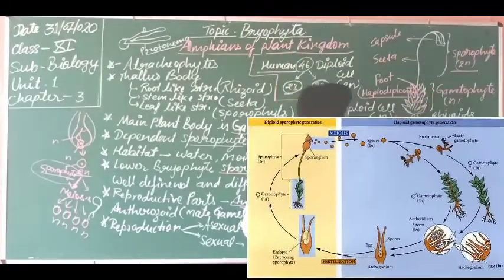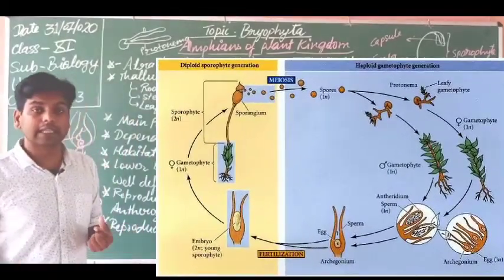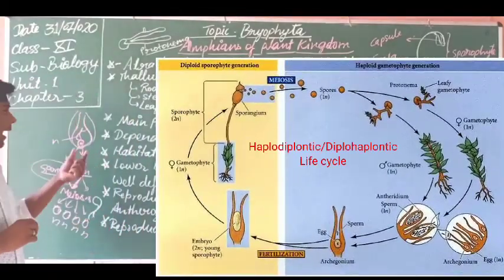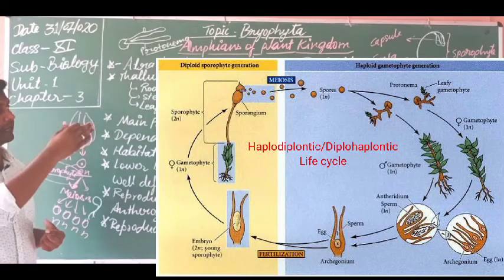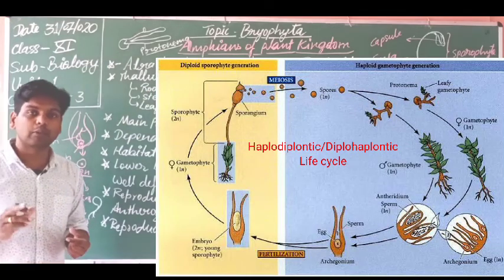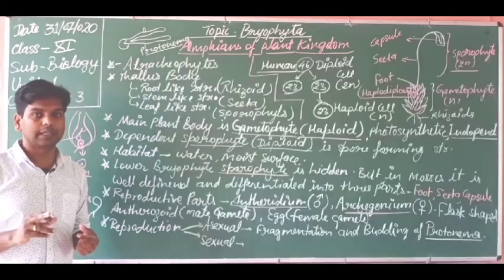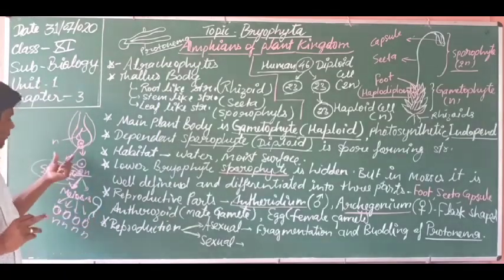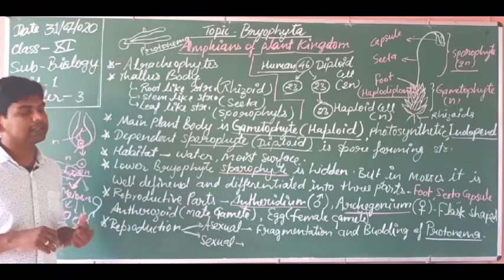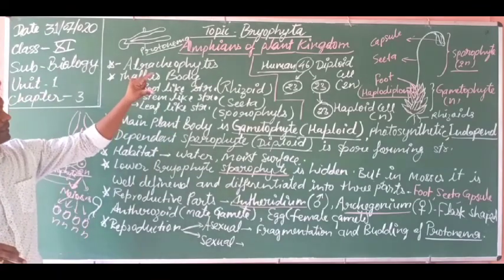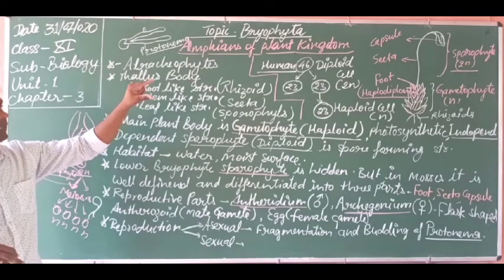Got it? So this is the haplodiplontic life cycle. In the case of bryophyte, the haplodiplontic life cycle is formed. So dear student, this is the category of plant in which the haplodiplontic life cycle is formed only. We have discussed the haplontic life cycle in the case of algae, but here both the stages or both the structures are present at the same time in the life cycle.